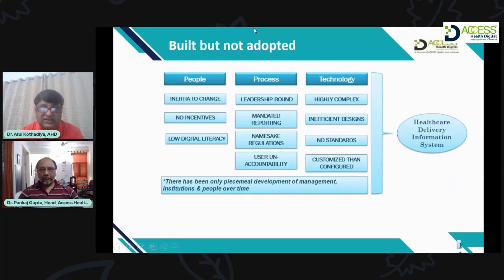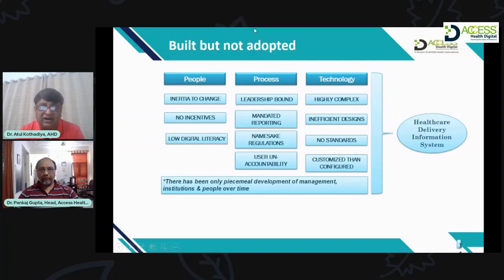Now, as far as processes are concerned, every hospital has its leadership directives, and based on the directives, processes are followed. If the management is very strong in asking their doctors and all the staff to mandatorily use the system, these hospitals will definitely use that, but that has to come from the leadership.